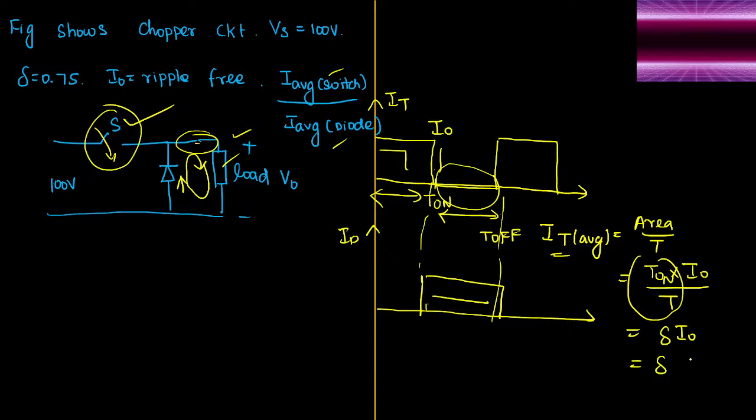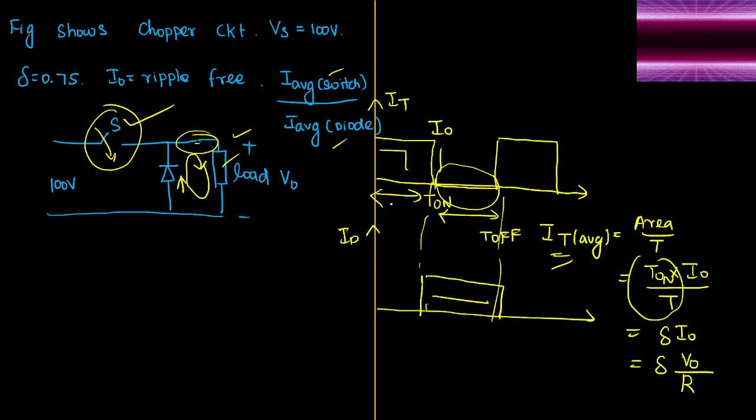I0 is ripple free. It can also be written as V0 average divided by load. Load is resistance. So this is an alternative way to write down this expression. This is how we write the expression for average current through the thyristor.